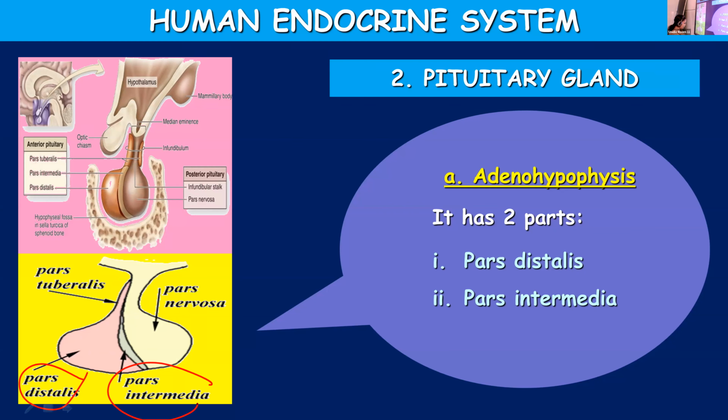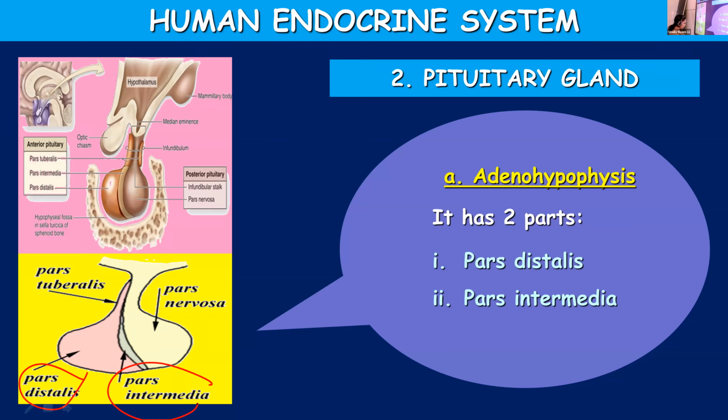Chemical control and coordination. Chapter 22, the last chapter in your textbook. The endocrine system carries out chemical control and coordination. The endocrine system consists of endocrine glands and the hormones secreted by them.